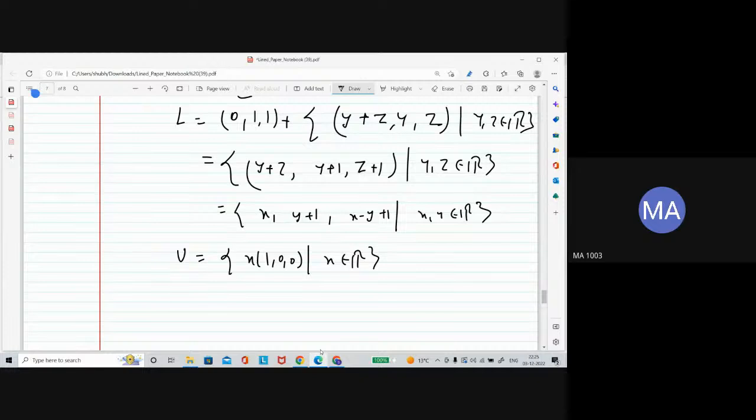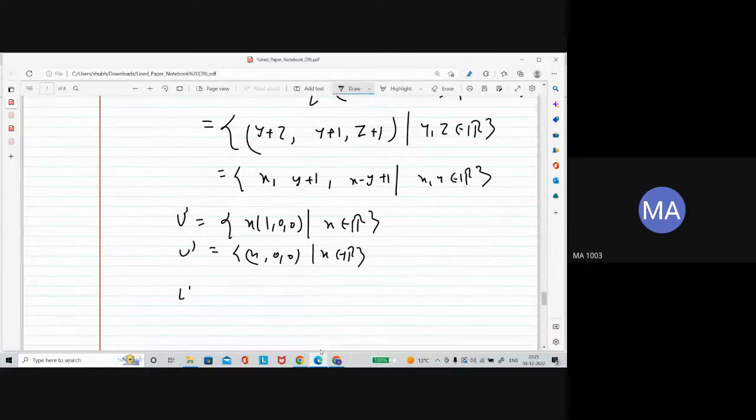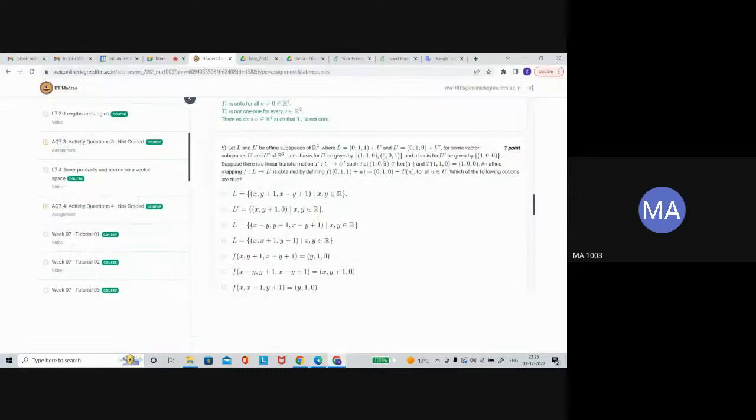So U prime is x100, any R times linear combination of this vector, where x belongs to R. So that means x, 0, 0, here x belongs to R. So this is U prime. Now L prime is 0, 1, 0 plus U prime.